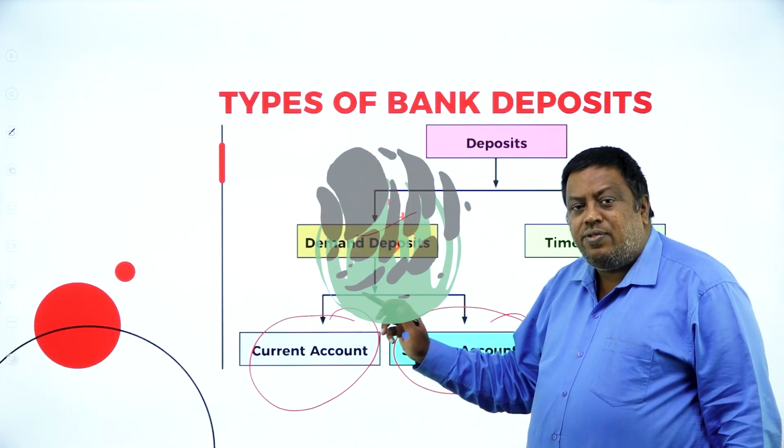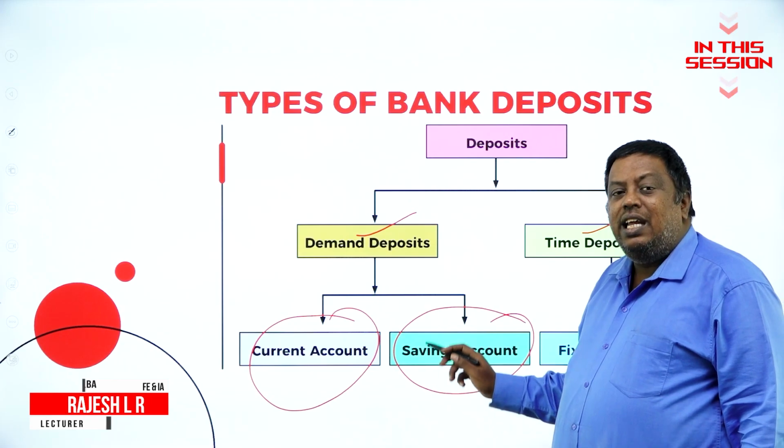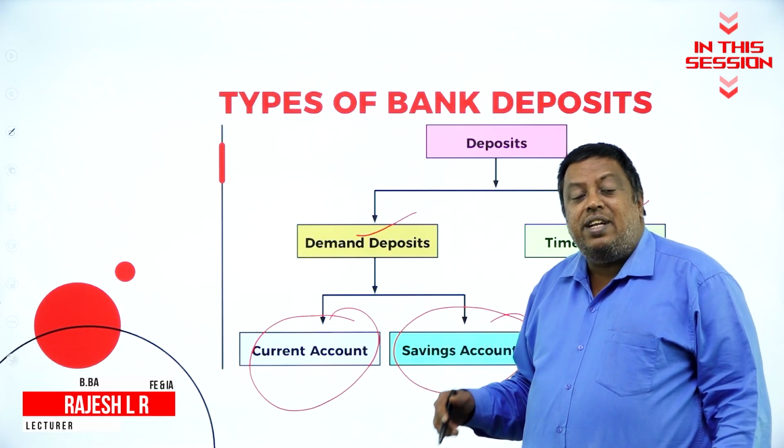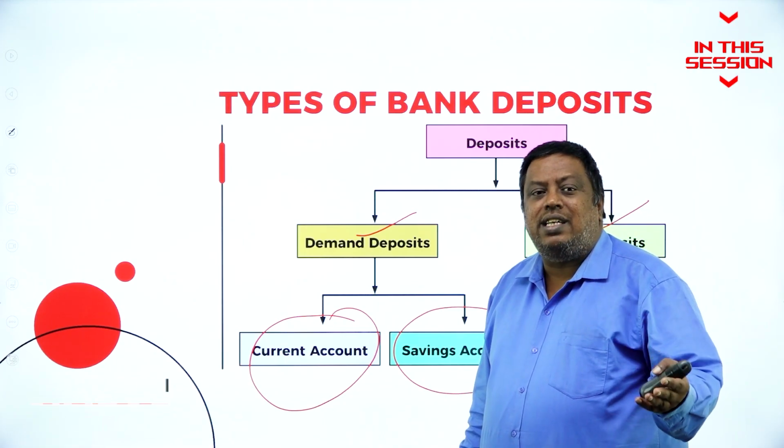Current account holders will never get interest. Savings account holders will get the interest here. These are the differences if they ask you in the examination, where you can write it easily.